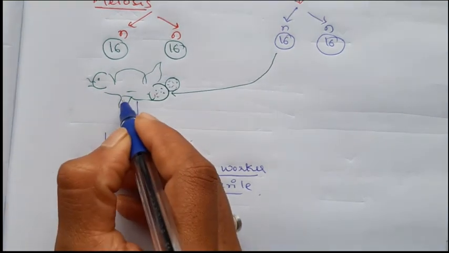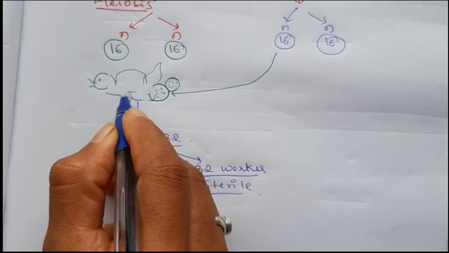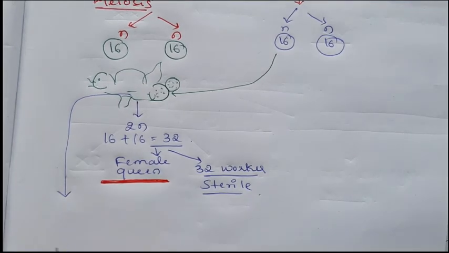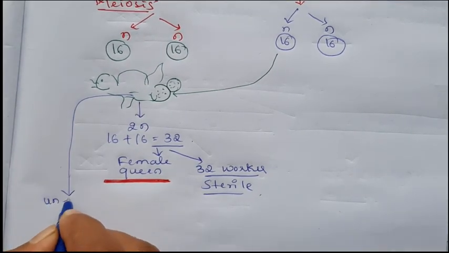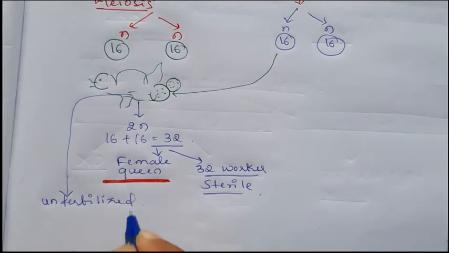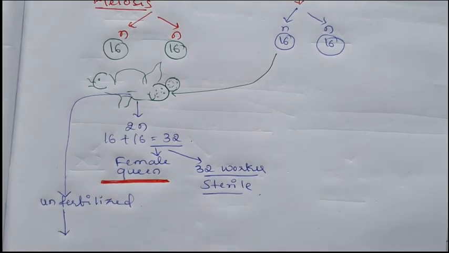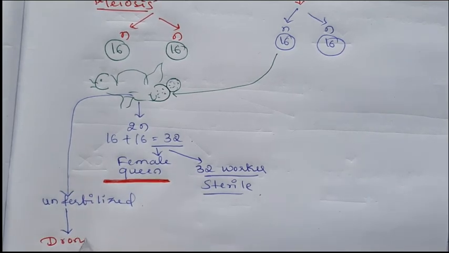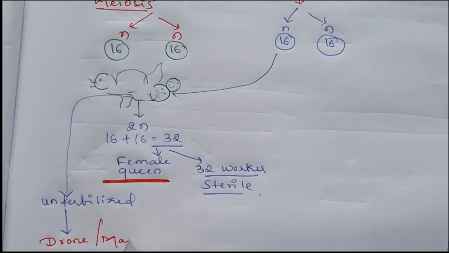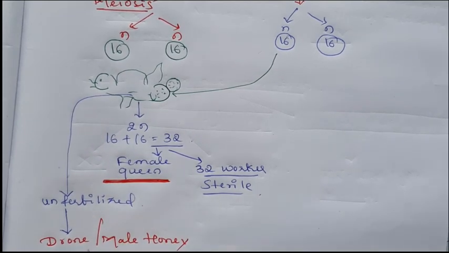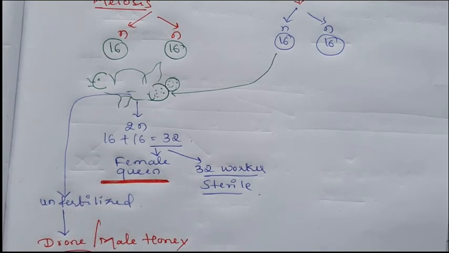The queen itself forms the unfertilized egg. By the mitotic division, it forms the drone or male honeybee with 16 chromosomes.